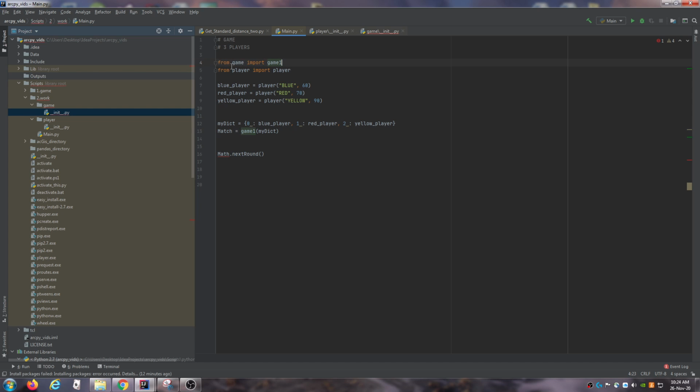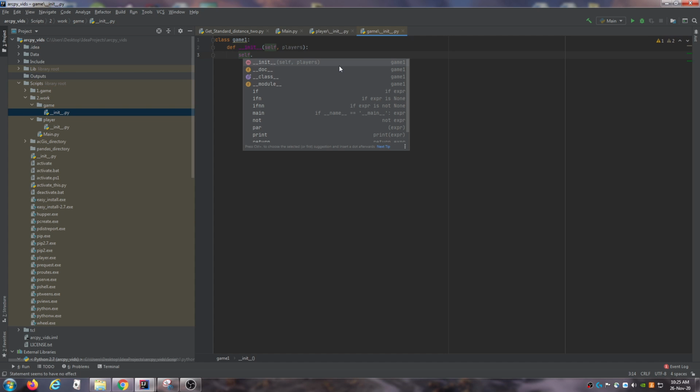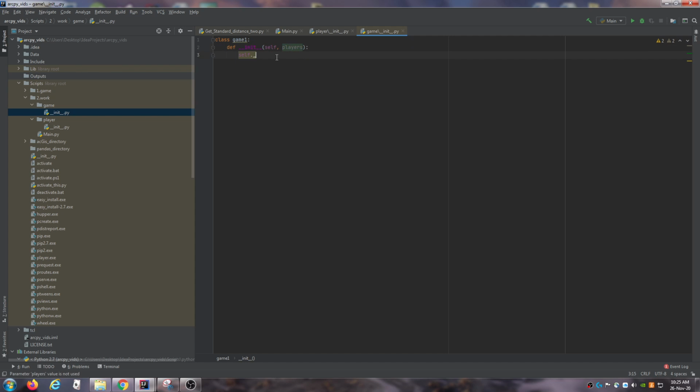Now that's working. So all that this does, we're just doing from game import game 1. So in the init, this is game 1. And this is currently red because there's supposed to be stuff in here, right? So we know what to do already. So what to do is just do self._players is equal to, actually we'll call this dict just so we know that it's a dictionary. And this will be equal to the players. So yeah, you can see all the red has gone away. That's because this class is now working essentially, even though it does nothing currently.